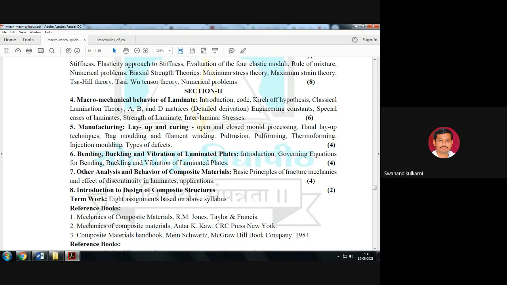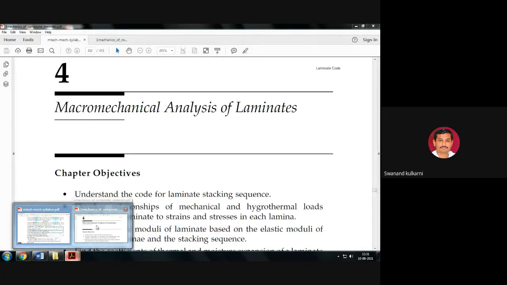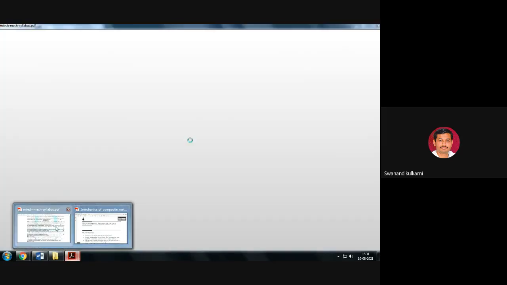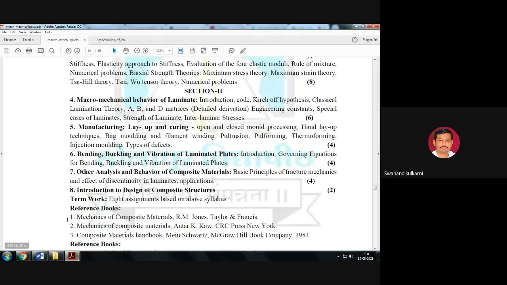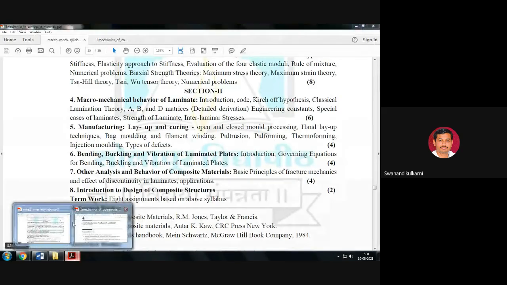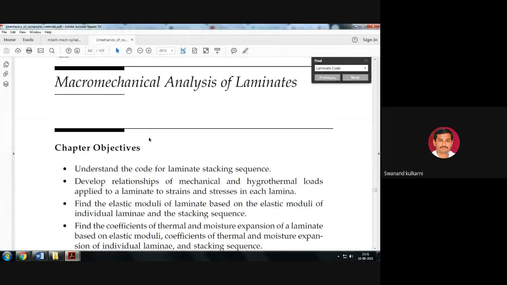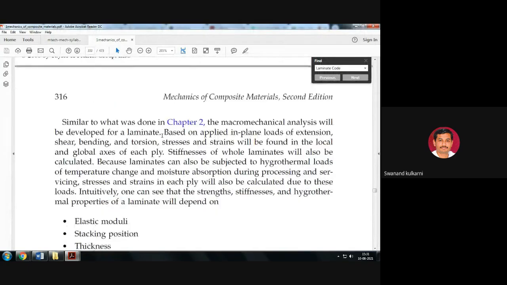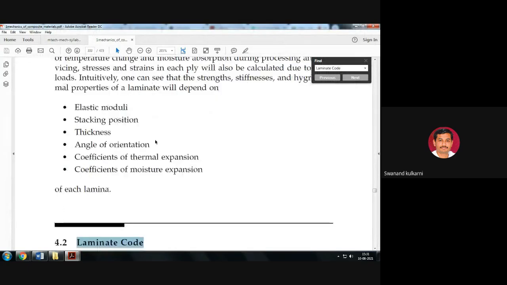So this particular part we have to study further, and as a part of the syllabus prescribed for our curriculum on macro mechanical behavior of laminate, we are taking reference of macro mechanical analysis of the laminate, starting with this particular part.